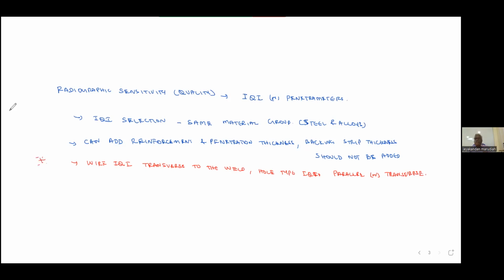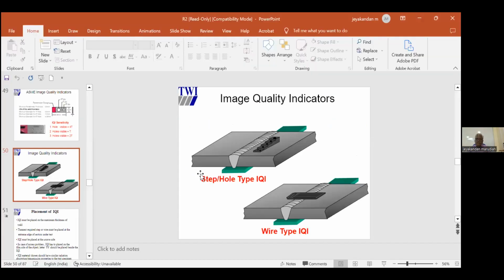How do we keep the wire type IQI? You can see this picture. This is the way you have to keep the wire type IQI, across the weld, on the weld, so that the wires are perpendicular to the weld. It is not a hole type, it is a step edge actually. Hole type, they will also keep adjacent to the weld, or you can keep across the weld also.